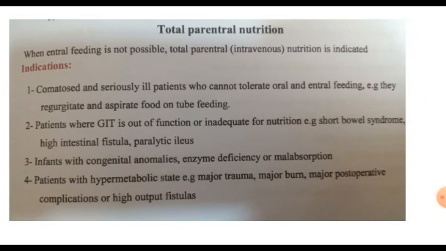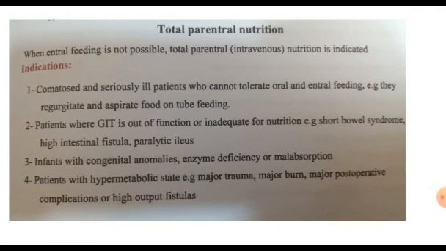A high output fistula increases excretions to more than 500 milliliters per day. So the patient takes total parenteral nutrition to restore the lost fluids and the lost nutrients in the fistula.